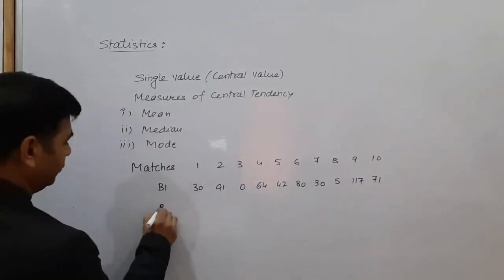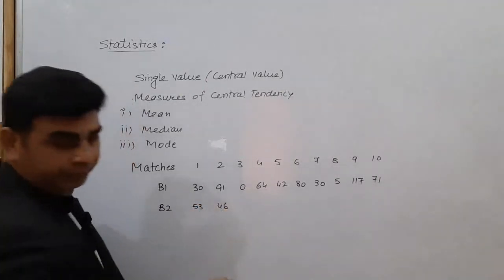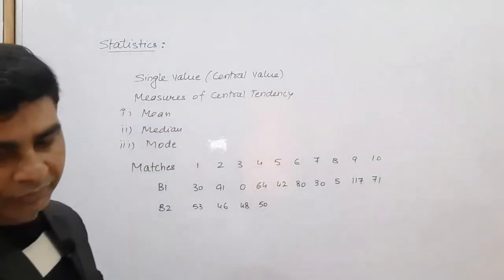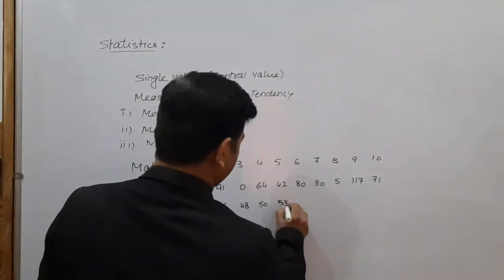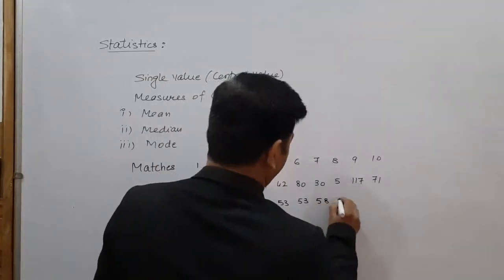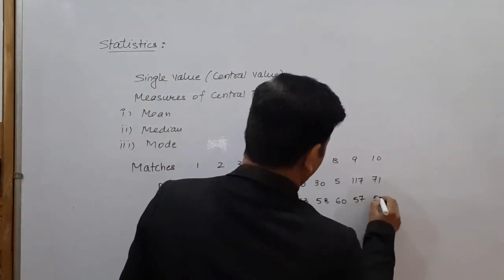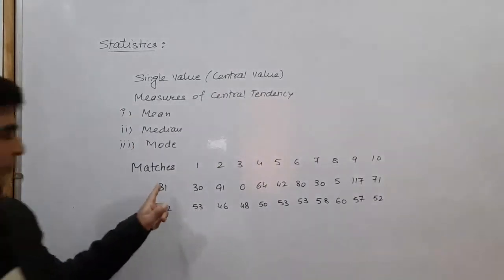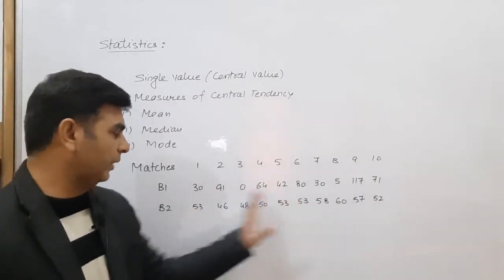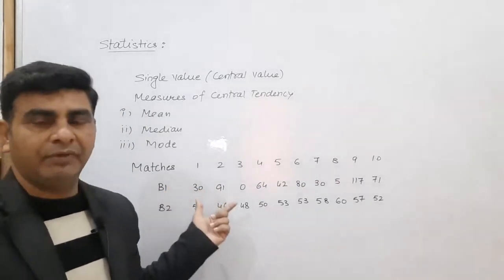And the second batsman B2 scored in the first match 53, 46. This is 48, 50, 53, 53, and next is 58, 60, 58, 60, and in the last two matches 57, 52, 57, 52. Let's see, these are the runs scored by batsman B1 in the first 10 matches, and these are the runs scored by batsman B2 in the 10 matches. Now let me see what will be the average of both the batsmen.